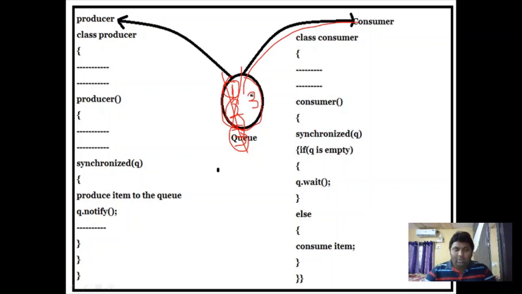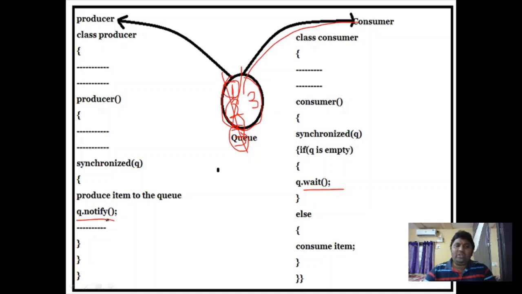This is the drawback of the producer consumer problem. We are going to solve it by using wait and notify. After the producer produces a value, he puts that item in the queue and gives a notify. If the queue is initially empty, the consumer is in the waiting state.